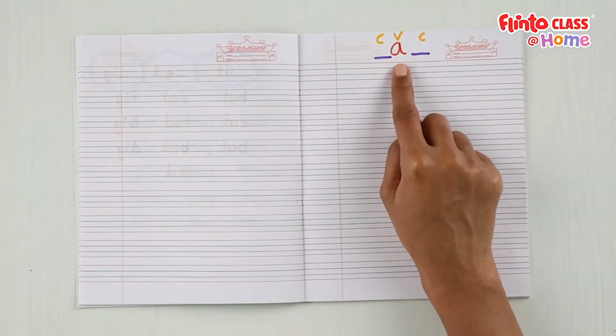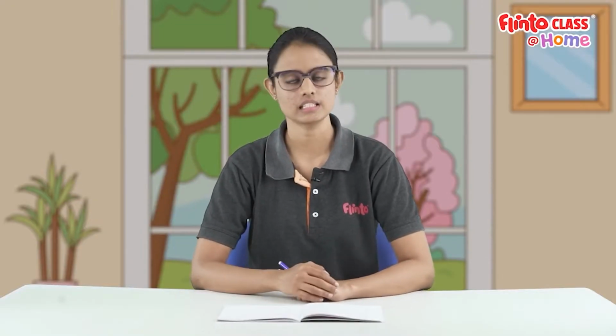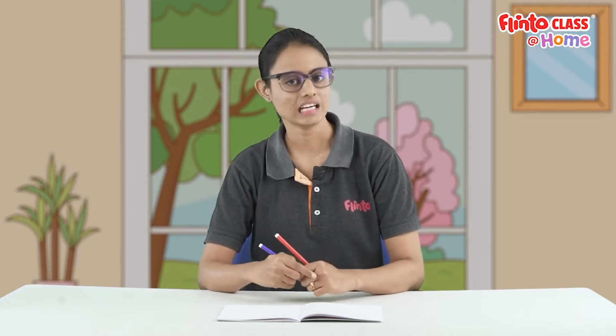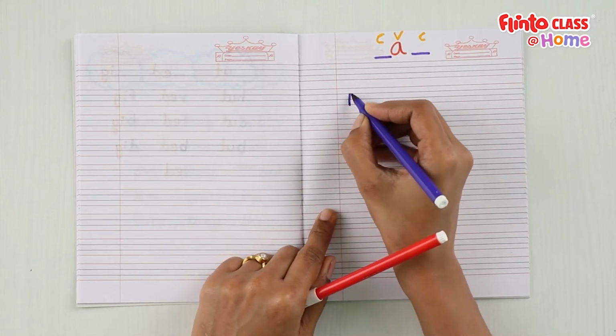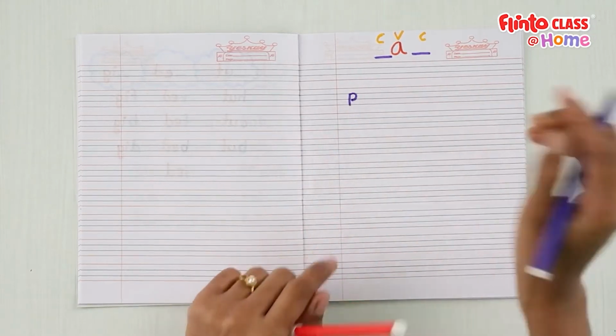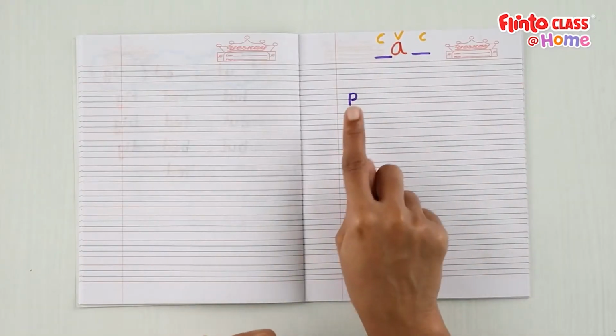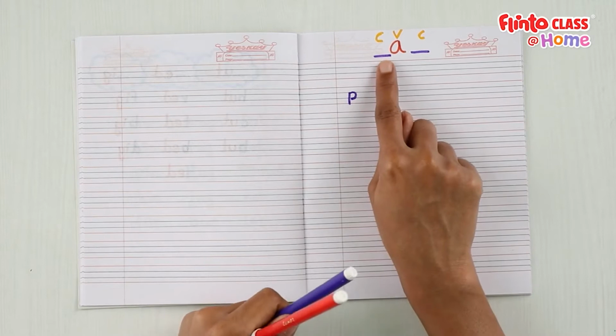Can you quickly tell me the sound of this vowel? What is it? A. Yes! So let's start our first word. For our first word, let's start our word with this consonant. The consonant with the P sound. This one. And let's take a look here. We have our first letter, which is a consonant.